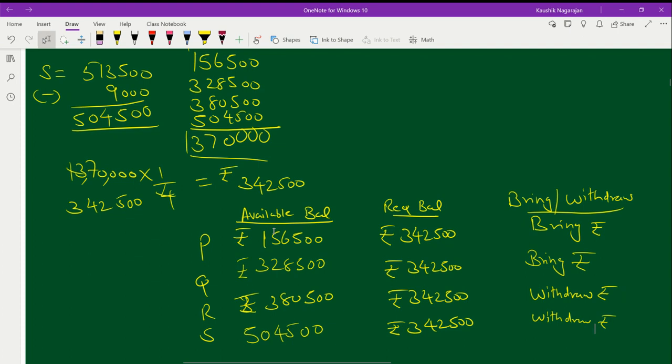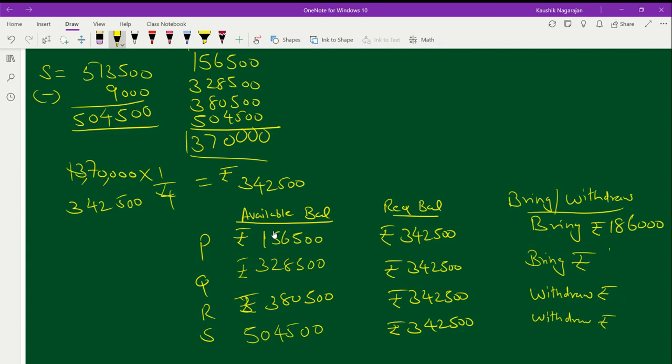In the first case, for partner P, will it be an amount of rupees 1,86,000 when you subtract it? 3,42,500 minus 1,56,500. Are you getting an amount of rupees 1,86,000? Correct? In the second case, he has to bring a further amount of rupees 14,000.